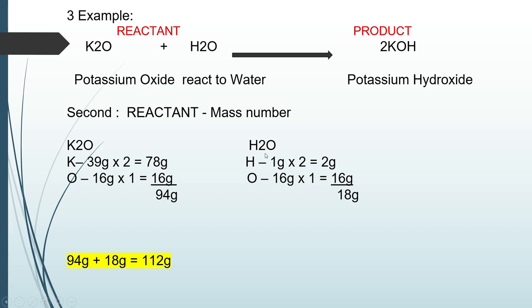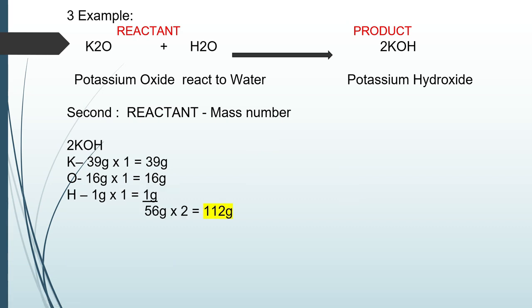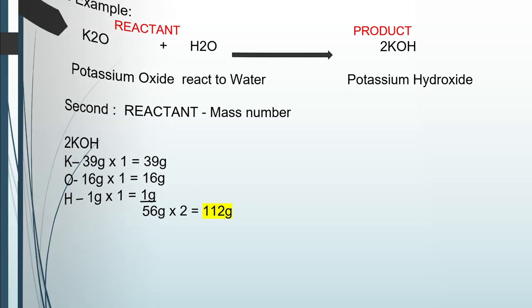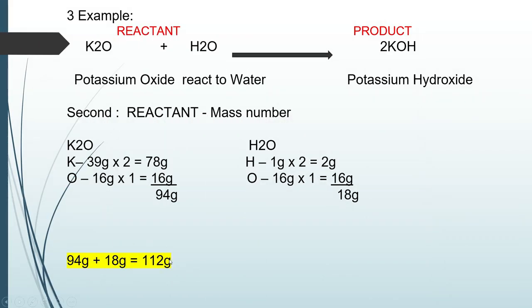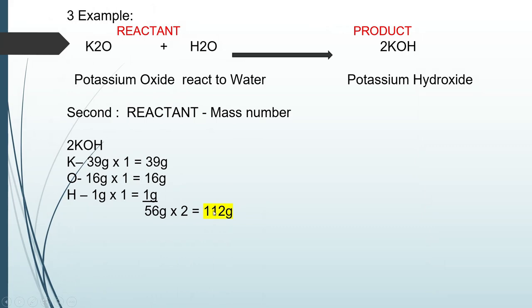And water, di ba? Constant yan, 18 grams. So, add lang po natin 94 grams plus 18 grams, we get 112 grams. Total po natin yung mass ng product, which is the potassium hydroxide, dalawa po. Potassium is 39 grams times 1, 39 grams. Oxygen din po, times 1 lang din po natin, 16 grams. Then, hydrogen is 1 gram times 1. Then, ang ginawa ko po dito, tinotal ko muna lahat, saka ko po minultiply sa 2. Total mass po is 56 grams times 2, then we get 112 grams. So, nakita natin mga kabuhay, the same yung reactant natin na 112 grams, the same din po yung product natin, which is 112 grams.